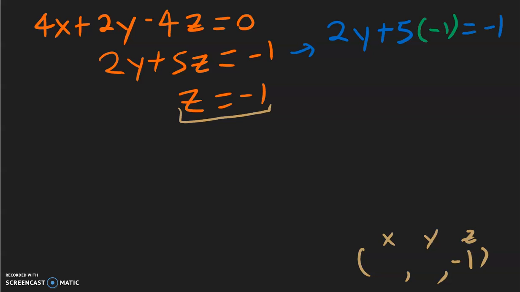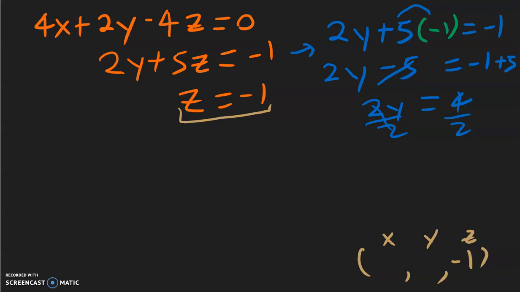Copy down the 2y. Copy down the equal to negative 1. So this negative 5 needs to move to the other side, becomes a positive 5. So we have 2y equal negative 1 plus 5, which is going to be positive 4, and then divide both sides by 2. We get y is equal to 2. That's one part of our solution, and now all we need to do is find the x.